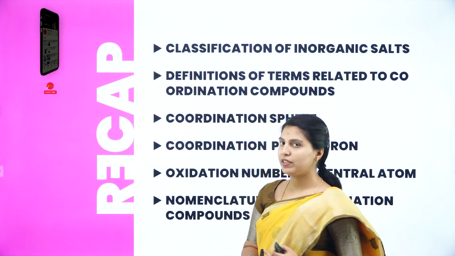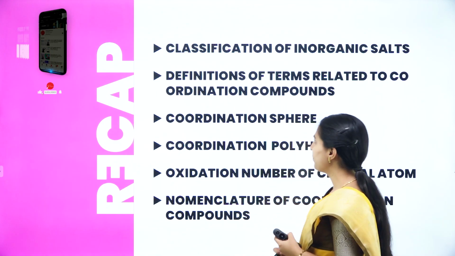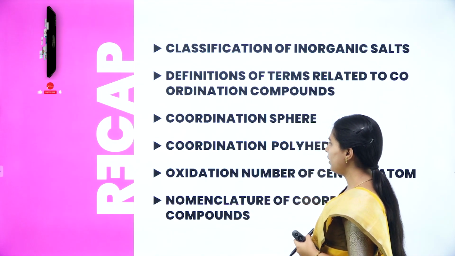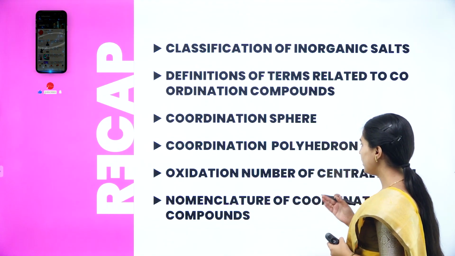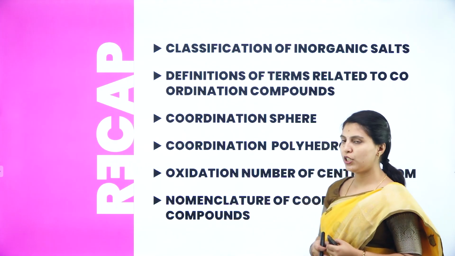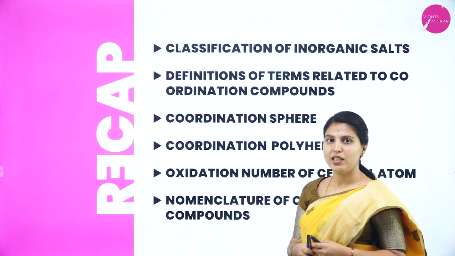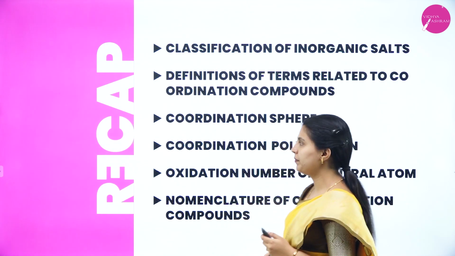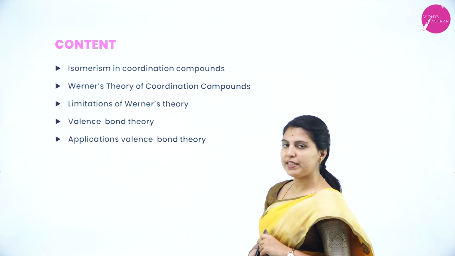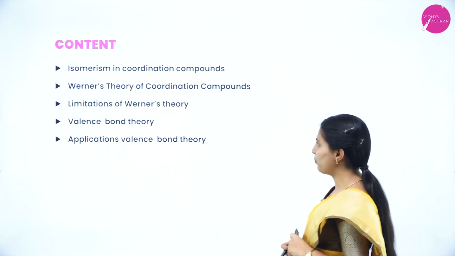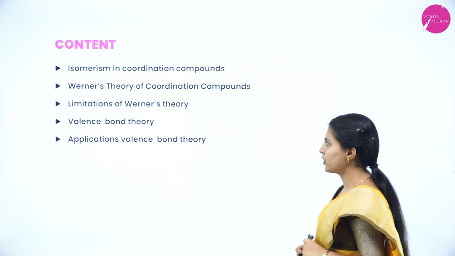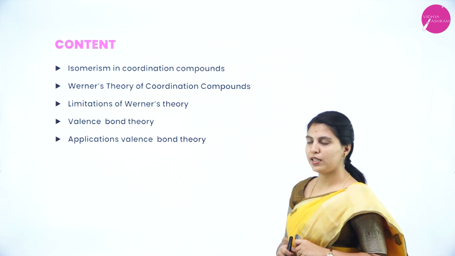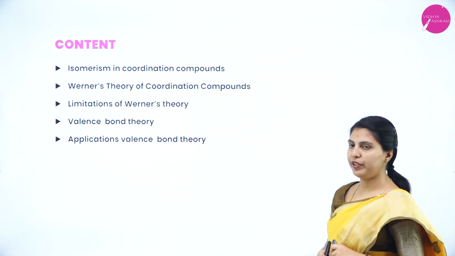In the previous session we discussed classification of inorganic salts, definitions of terms related to coordination compounds, coordination sphere, coordination polyhedron, oxidation number of central atom and nomenclature of coordination compounds. These are the concepts which we have already discussed. In the current session we will discuss isomerism in coordination compounds, Werner's theory of coordination compounds, limitations of Werner's theory, valence bond theory, which we will call VBT, and applications of VBT.